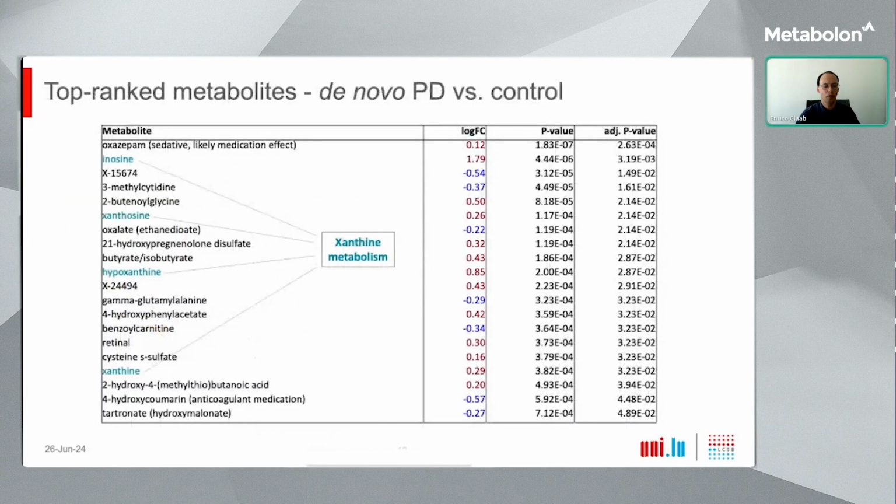So first here you see a more quantitative representation of the statistics for the top-ranked metabolites for the de novo PD versus control comparison. And I have highlighted here in blue the xanthine metabolites, which are all statistically significant and all have a higher abundance in patients compared to controls. As you can see, apart from the xanthines, there were also several other classes of metabolites showing significant alterations. But in terms of metabolite groups belonging to the same functional class or pathway, the xanthines clearly stood out in this ranking. Therefore, the xanthines also became a key focus of our study and the further investigations we performed.